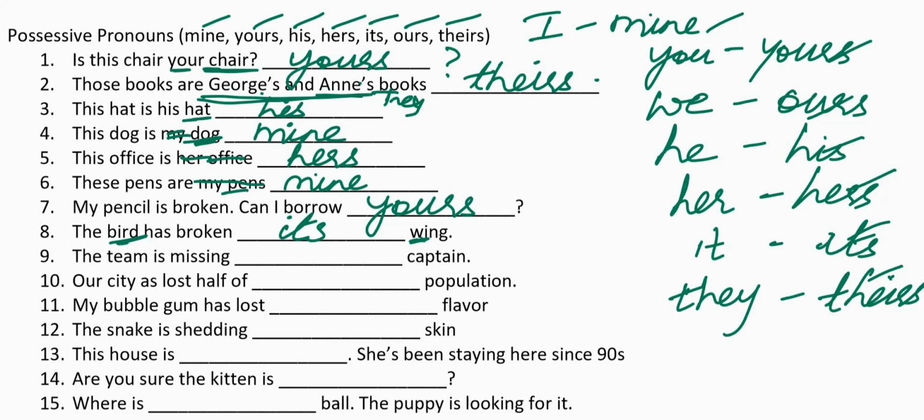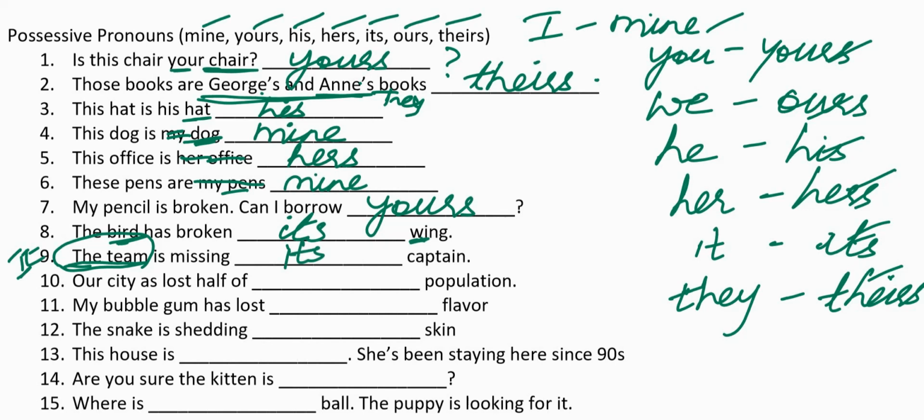The team is missing dash captain. The team here refers to a group. It is not plural, it is still singular. Since it is the name of a group, it can be called it. Although team sounds plural, it is considered singular, as one group of players. The team is missing its captain.